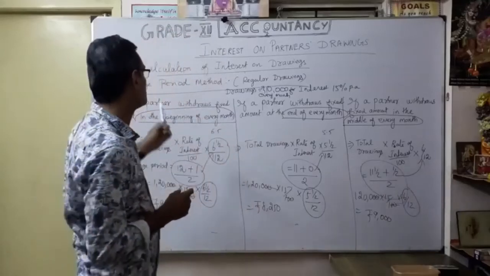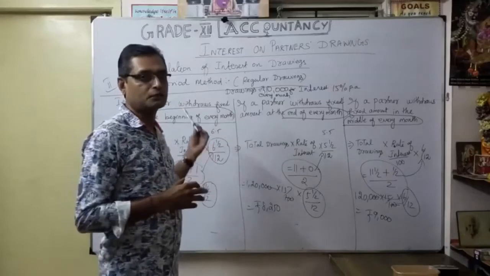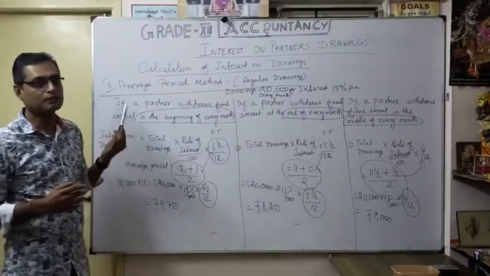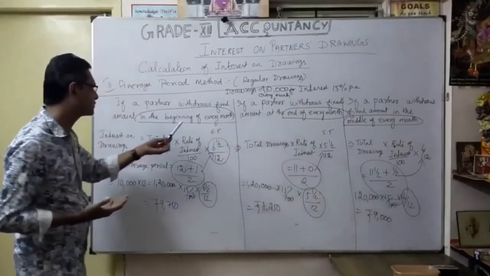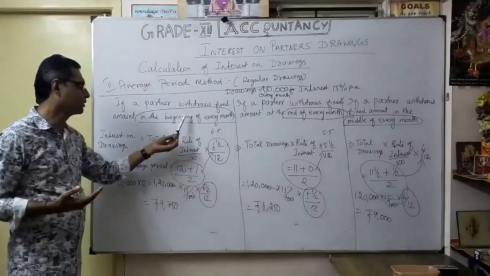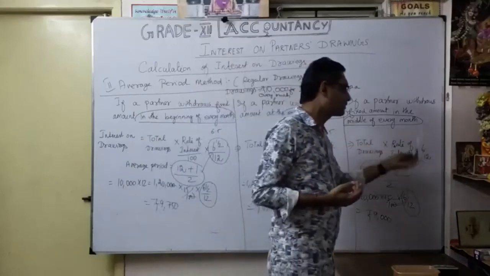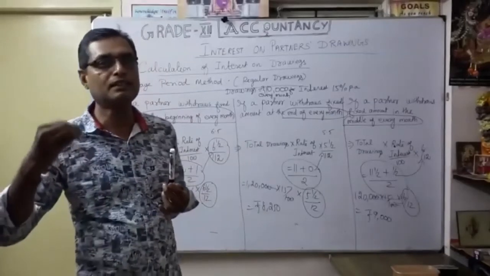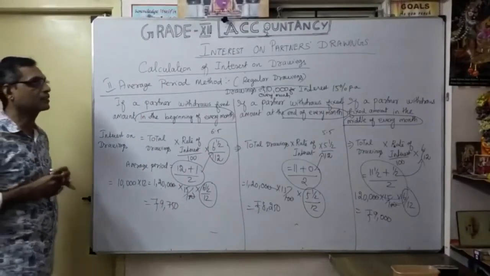Once you understand the calculation of interest on drawings for the simple method, product method, and the average period method for regular drawings, and practice, you will not be confused. At the beginning of every month, this calculation is very important. At the end of every month, this calculation is very important. Middle of every month, 6 by 12. So you should be very careful whether it falls at the beginning, end or middle. You have to read the question very carefully and accordingly calculate interest on drawings.